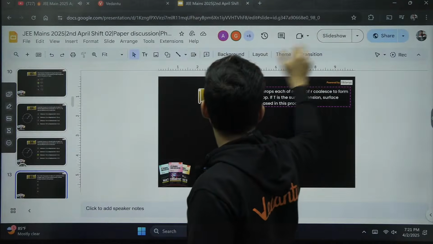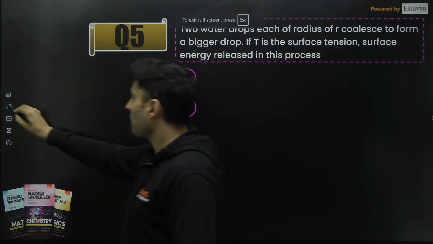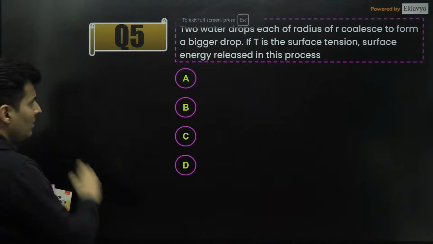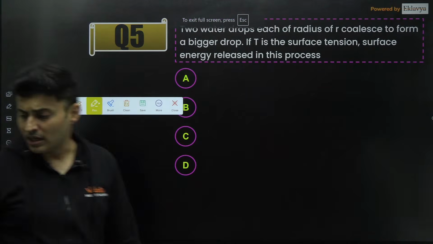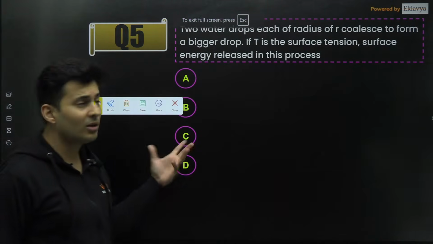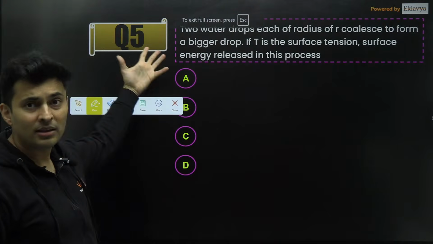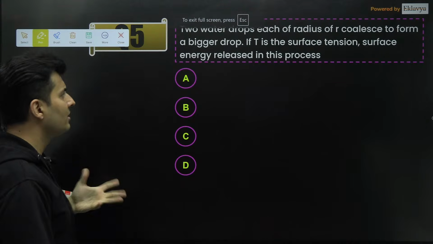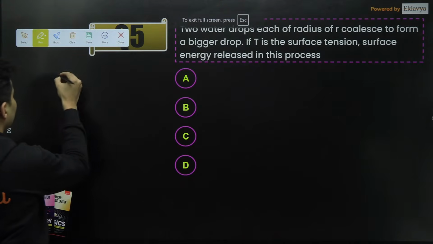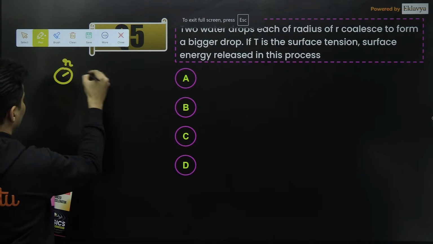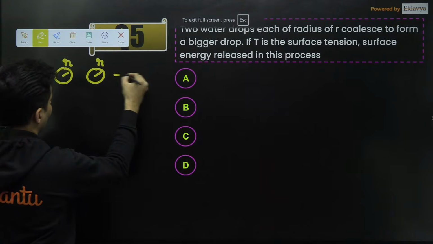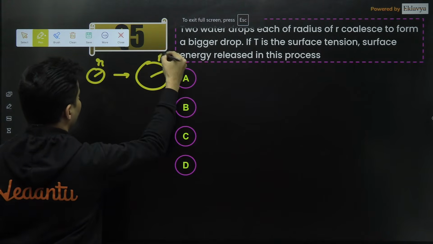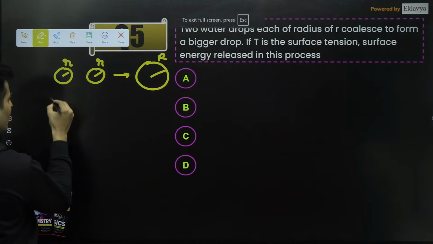Right, so let's go ahead to the next question on your screen. Now, this question says there are two water drops which are coalescing to form a bigger drop. Remember, these kinds of questions were very common in the January attempt. And if T is the surface tension, the surface energy released in this process is how much? See guys, if each drop had a radius of r and they become a bigger drop of radius capital R, the volume should be conserved.